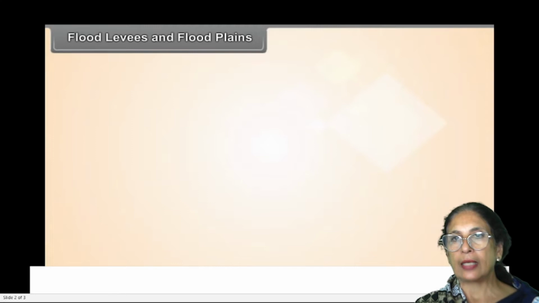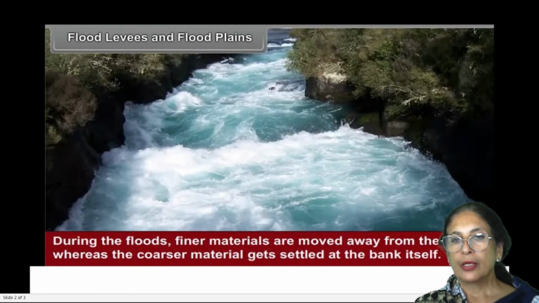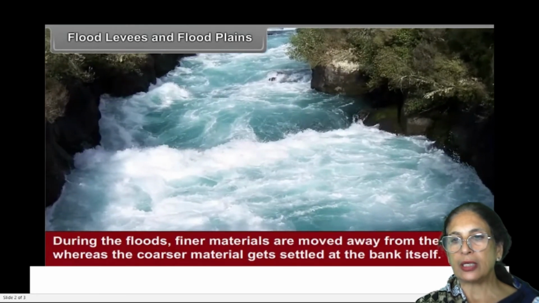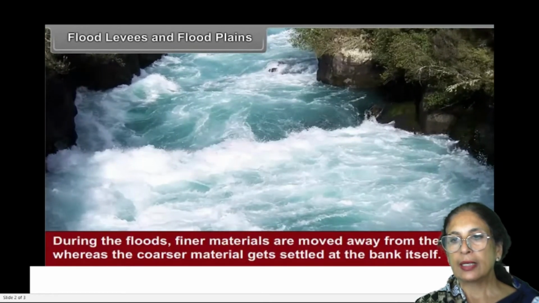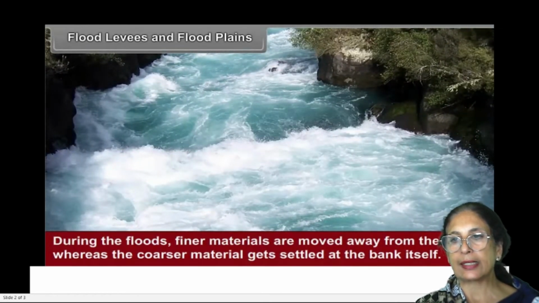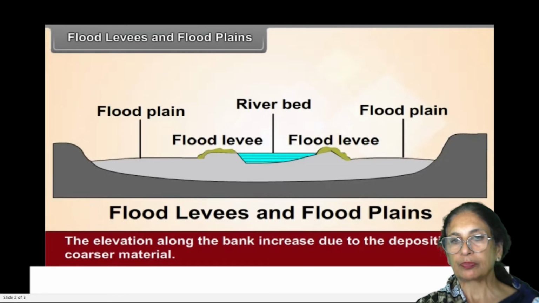Flood levees and flood plains. Along the banks of rivers, deposition leads to the formation of flood plains and flood levees. During the floods, finer materials are moved away from the banks, whereas the coarser material gets settled at the bank itself. On either side of the rivers, plains are formed due to the deposition of materials. Such plains are called flood plains.